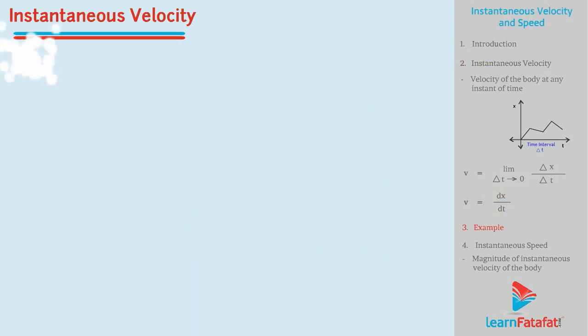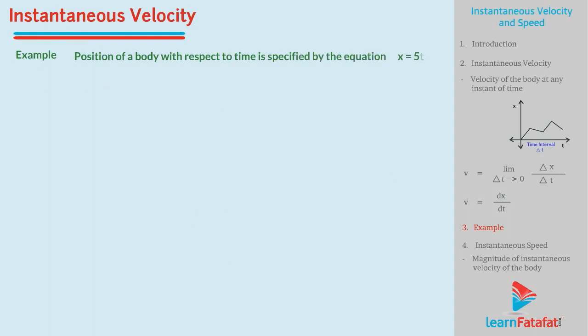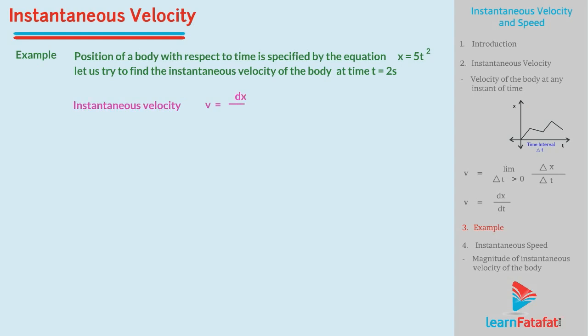Let us take one example. Position of a body with respect to time is specified by the equation x equal to 5t square. Let us try to find the instantaneous velocity of the body at time t equal to 2 seconds. We know the formula of instantaneous velocity, where v equal to dx upon dt, which is equal to d by dt of 5t square, or 5 into d by dt of t square.